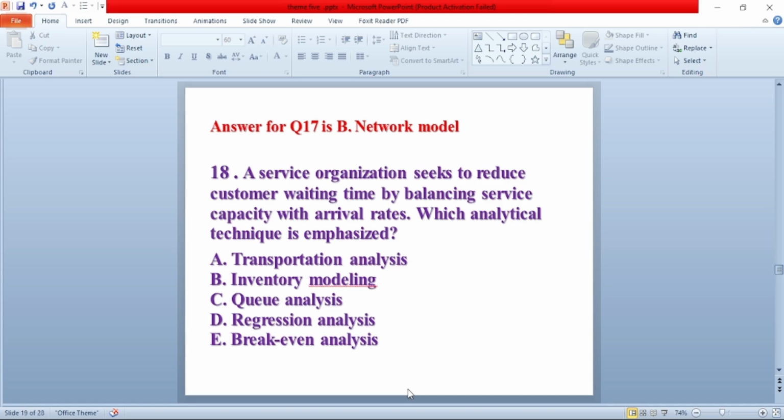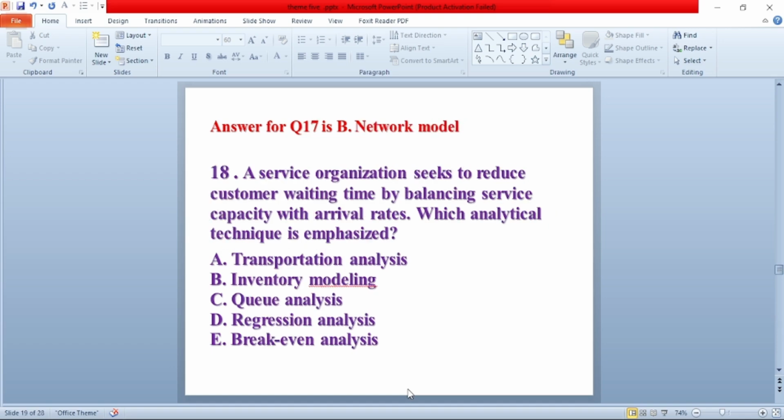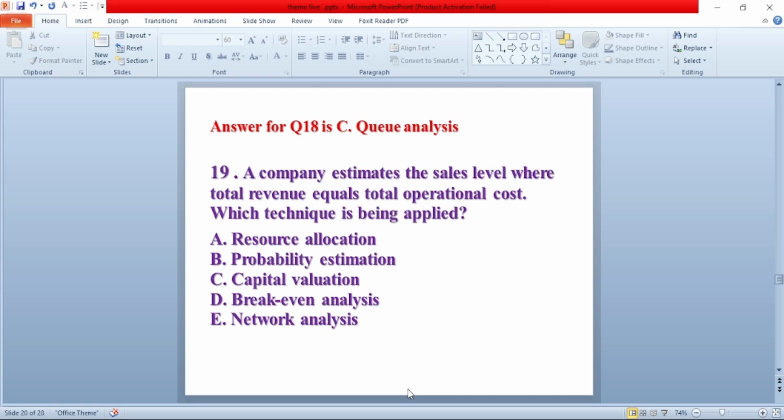Question number 18. A service organization seeks to reduce customer waiting time by balancing service capacity with arrival rate. Which analytical technique is emphasized? A. Transportation analysis. B. Inventory modeling. C. Q analysis. D. Regression analysis. E. Break-even analysis. The answer for this question is D. Regression analysis.